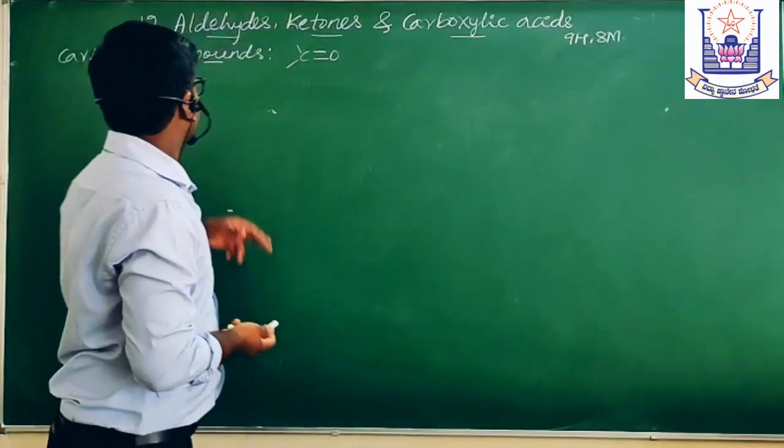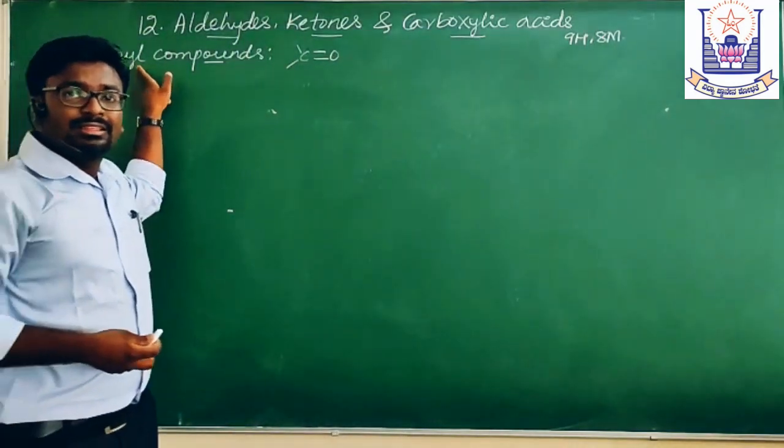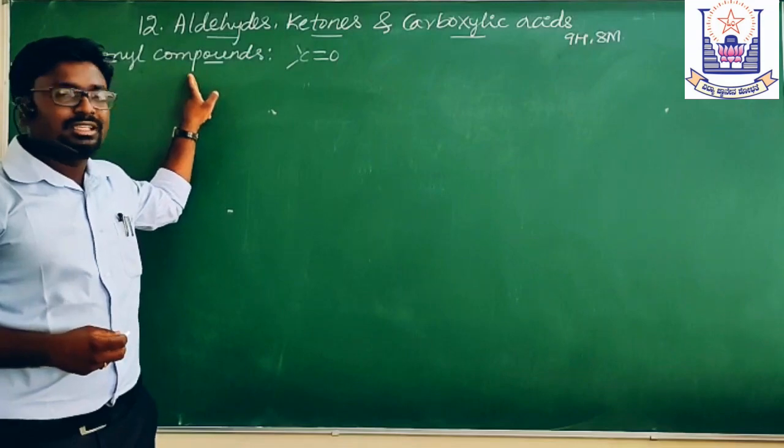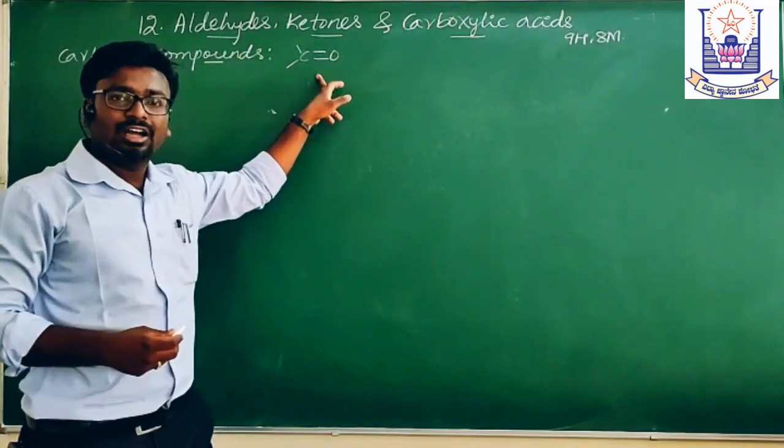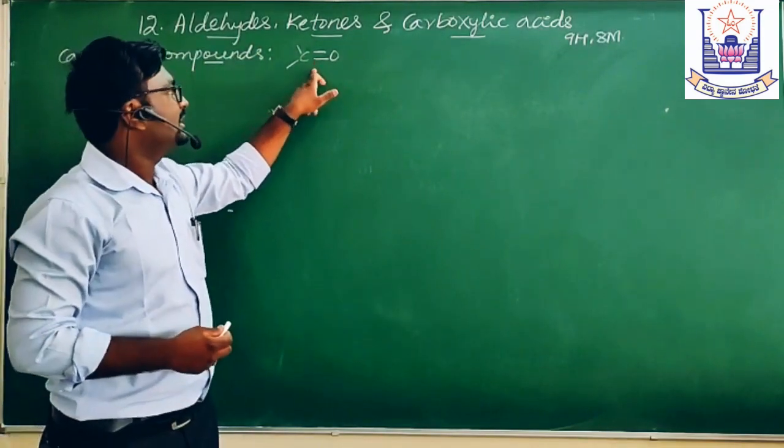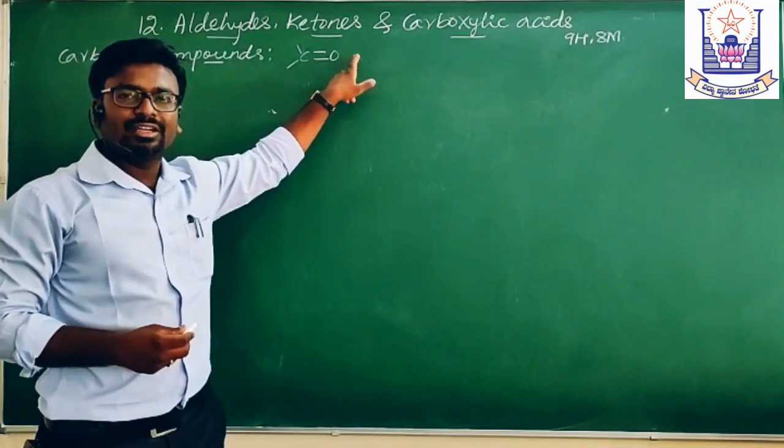What are carbonyl compounds? These are organic compounds containing the carbonyl group, that is C=O, as the functional group.